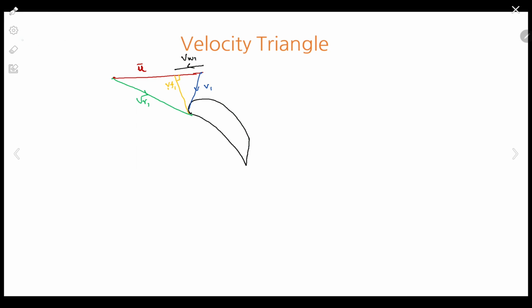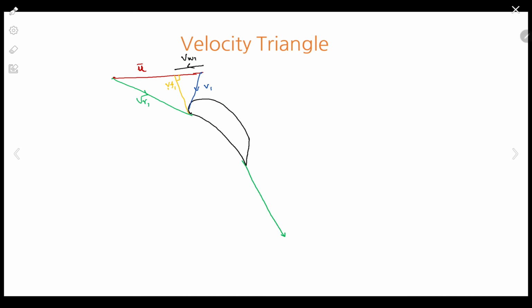In the same way we have the relative velocity at the outlet, which is tangential to the blade surface. Followed. Next we should draw U bar and V bar such that the vector sum of U and VR yields us the absolute velocity.